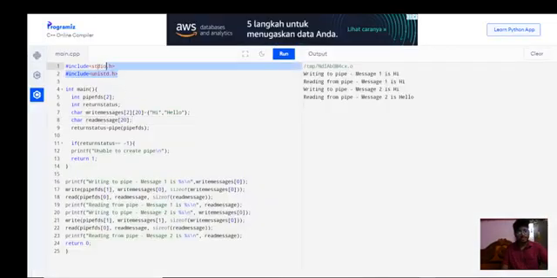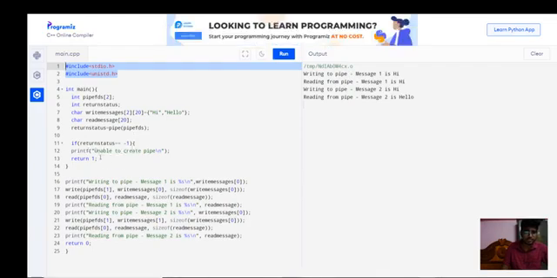I have declared the header files and the main function. The pipe file descriptors array FDS is of size 2, along with a return status. For the write messages, I have created a multi-dimensional array with "hi" and "hello", and read messages of size 20. Again I am returning the status. If the return status is equal to -1, it prints unable to create pipe. I already told you, a file descriptor equal to -1 means the pipe was not created successfully.